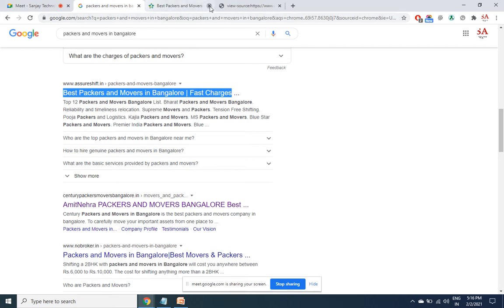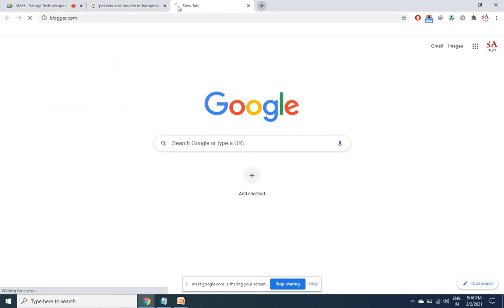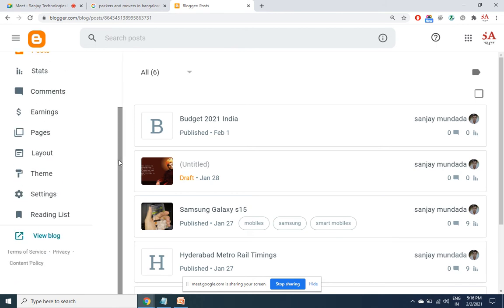How do we implement this for Blogger? By default, the title tag is automatically created. As I told you, Blogger is designed for SEO. Because it knows the title is very important, it has given the title for every page. But whether it is suitable or not is what we need to check. Firstly, we'll see the home page, then we'll see the internal page.